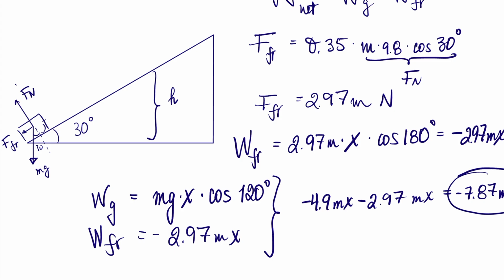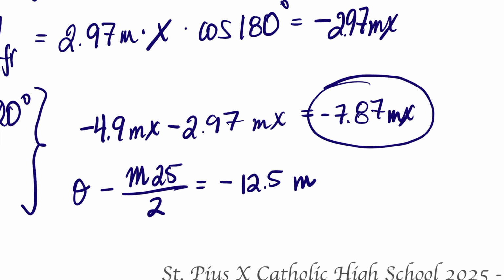Kinetic energy, remember, was 0. Change in kinetic energy was 0 minus initial energy being m25 over 2. So negative 12.5 m. And that gets me to net work being this being change in kinetic energy. I set them equal to each other.